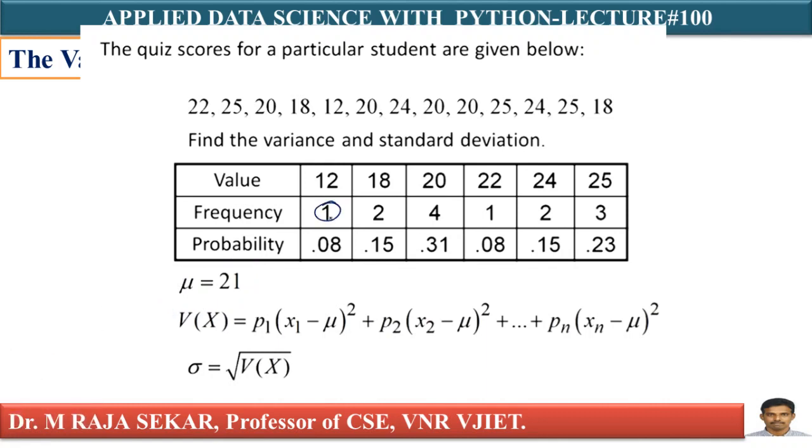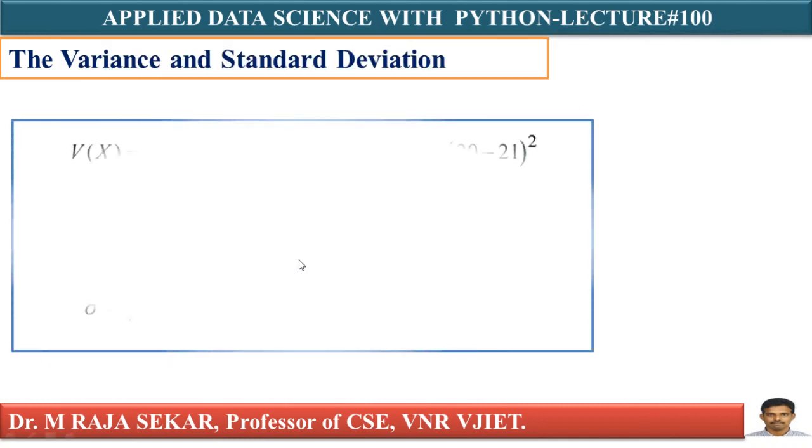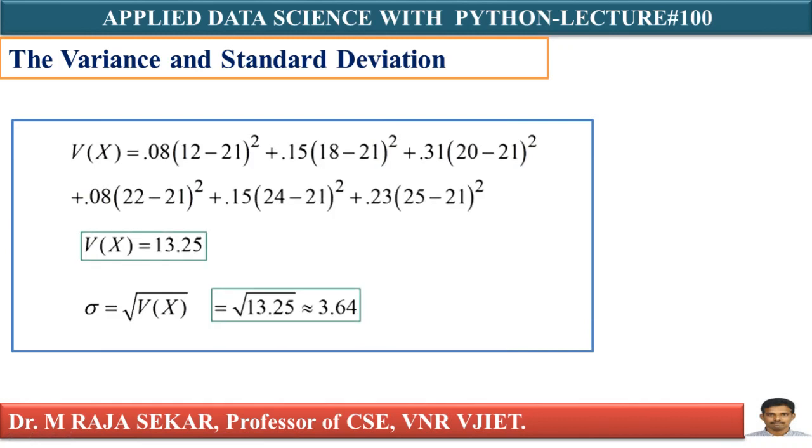How many are there in total? 1 plus 2 is 3, 3 plus 4 is 7, 7 plus 1 is 8, 8 plus 2 is 10, 10 plus 3 is 13. So 1 by 13, 2 by 13, something like that. 1 by 13 is 0.08, 2 by 13 is 0.15, 4 by 13, again this is 1 by 13. You can calculate that and get the probabilities. Just see here p1 is 0.08, x1 minus mu square.